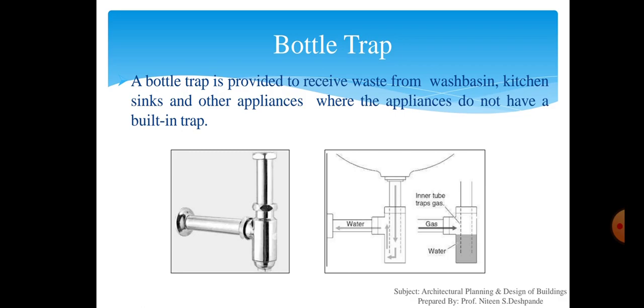Second one is the bottle trap. A bottle trap is provided to receive the waste from wash basin, kitchen sinks, and other appliances where the appliances do not have a built-in trap. So this trap is used as a mediator, to connect the two traps where the appliances do not have a built-in trap. You can see in the diagram that this bottle-shaped trap is used to connect these two traps and to flow the sewer.